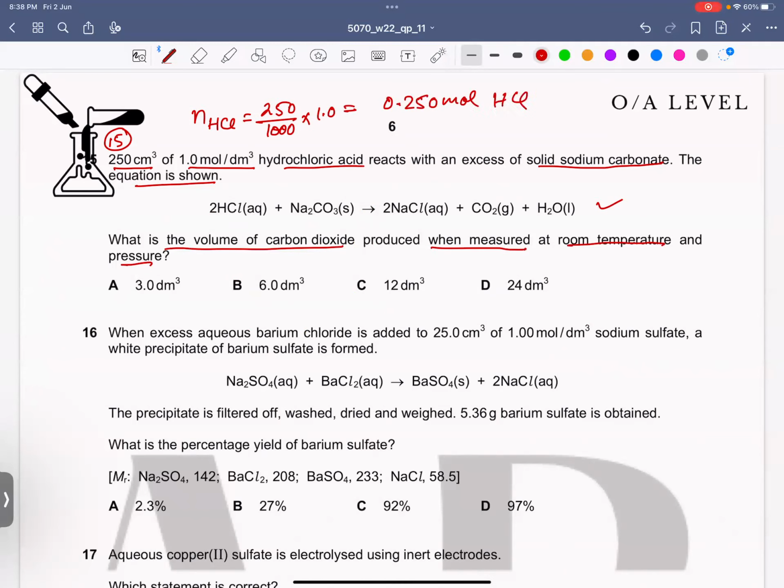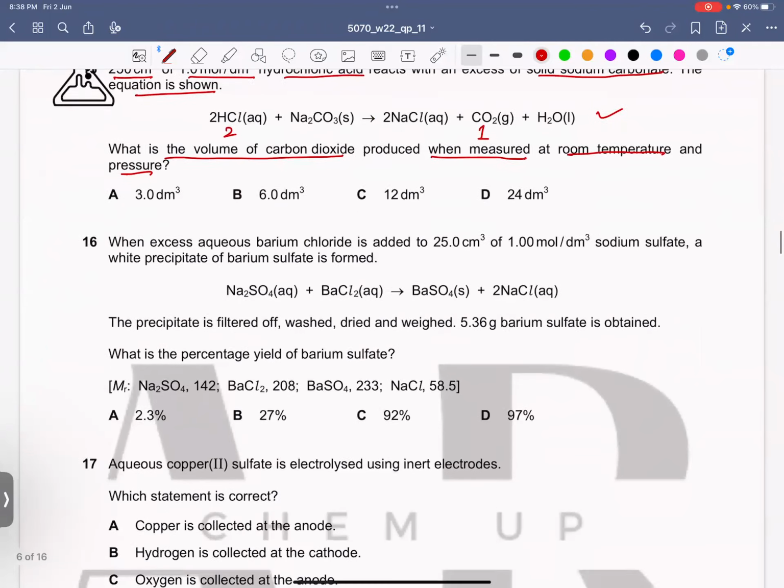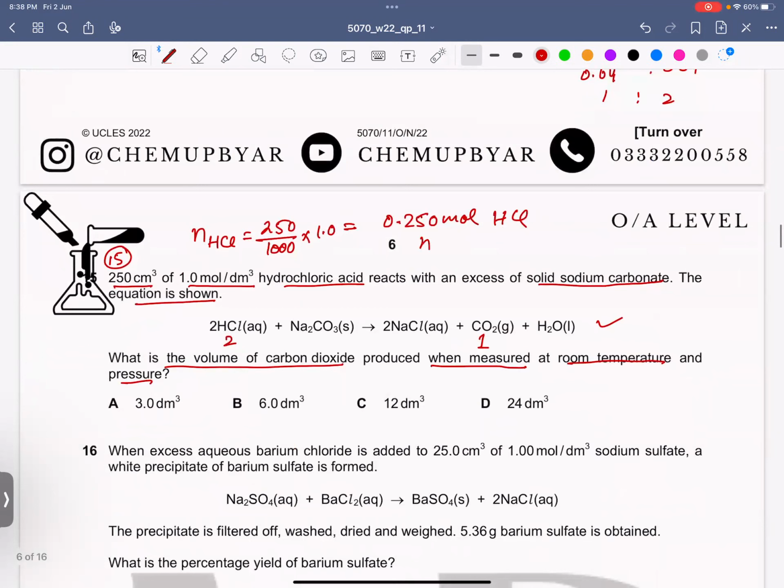Okay. If you look over here, 2 moles of HCl produce 1 mole of carbon dioxide. So the moles of carbon dioxide formed would be half of the moles of HCl. So it would be 0.250 divided by 2, which makes it 0.125 moles.